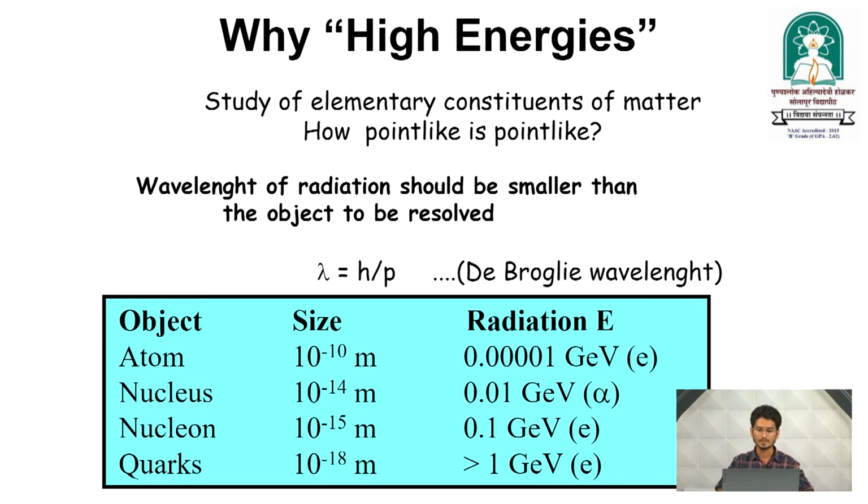The study of the elementary constituents of matter: how point-like is point-like? The wavelength of radiation should be smaller than the object to be resolved. In physics we know the de Broglie hypothesis, or de Broglie wavelength. We have the formula lambda equals h upon p, where h is a constant known as Planck's constant, and p is the momentum of the respective subatomic particle.